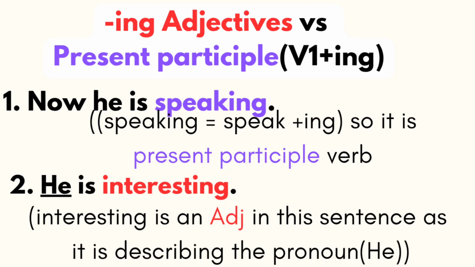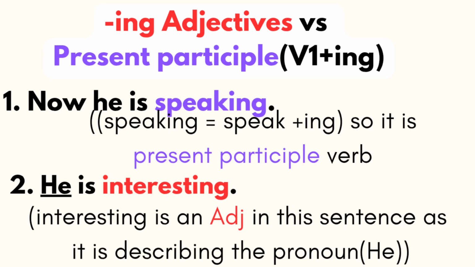Of course, ed adjectives and ing adjectives are formed from verbs, but they are not verbs. Interesting is an adjective in the sentence as it is describing the pronoun he. He is interesting means he is interesting. That's why we are interested. People are interested. He cracks jokes. He is a good person and he understands things well. That's why he is interesting. Because he creates or he generates emotions.